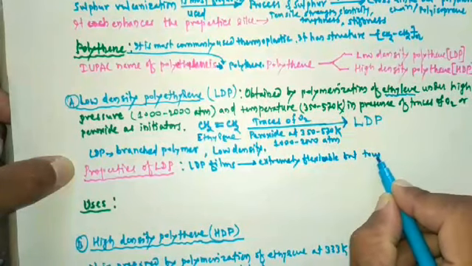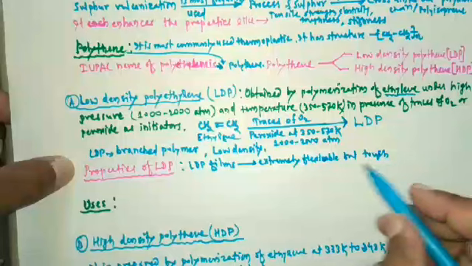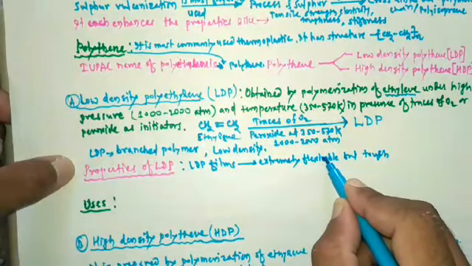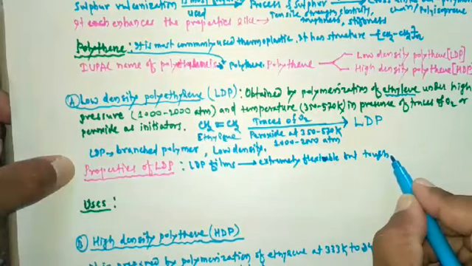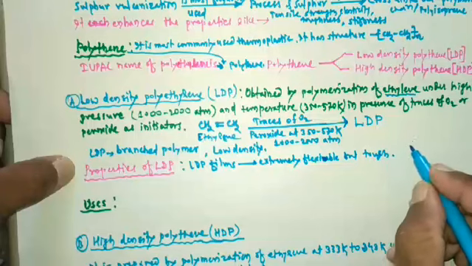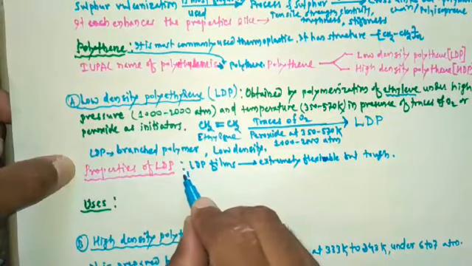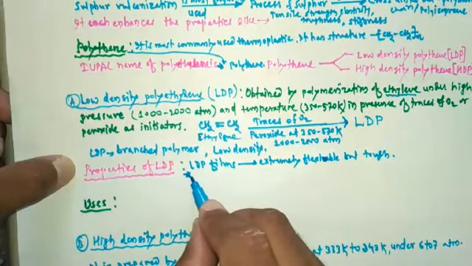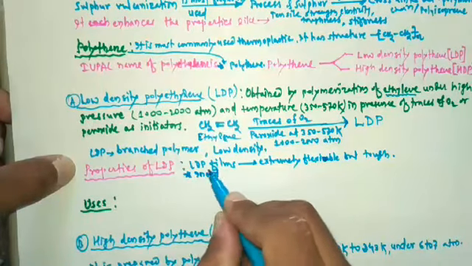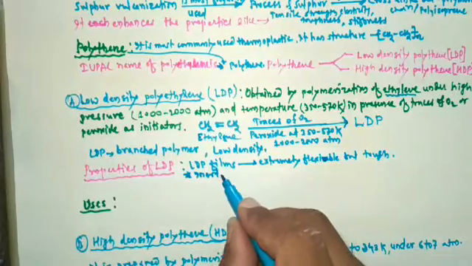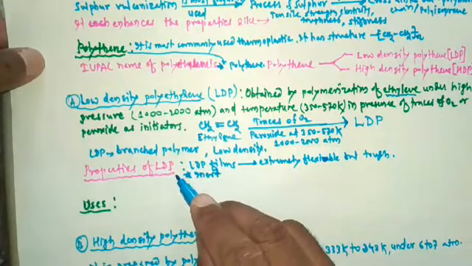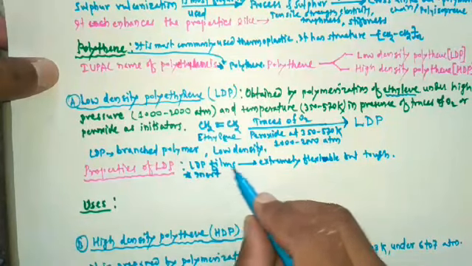LDP films are extremely flexible, but they are very tough. This is the first property. Then chemically, LDP is inert. It does not react with other substances easily. That's why chemically LDP is inert.